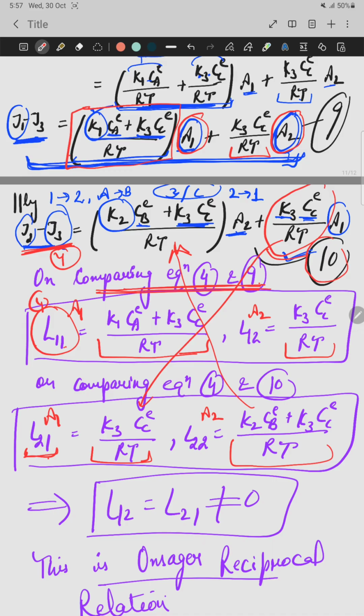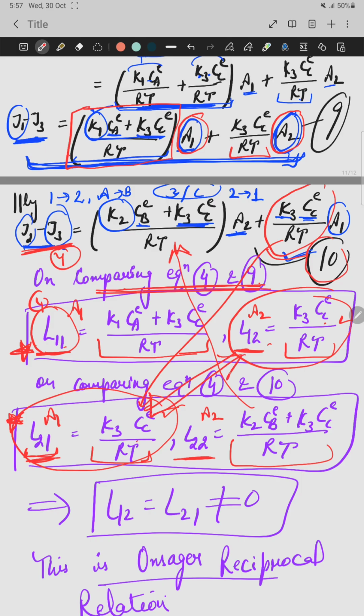Okay, now simply see all these four phenomenological coefficients L11, L12, L21, L22. You can see for L12 and for L21 the right sides are the same, the expressions are the same.